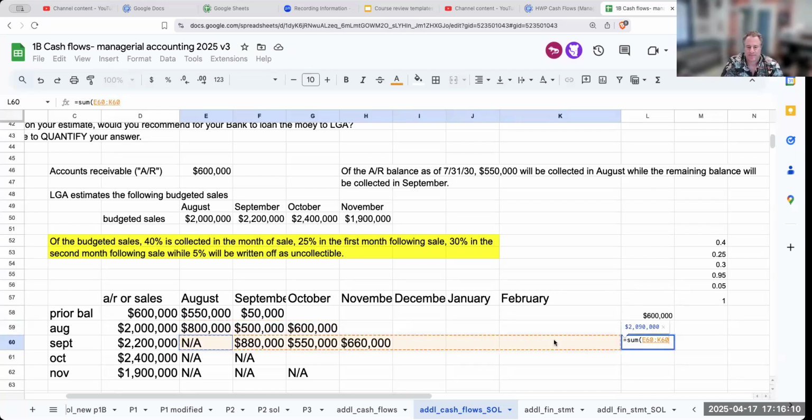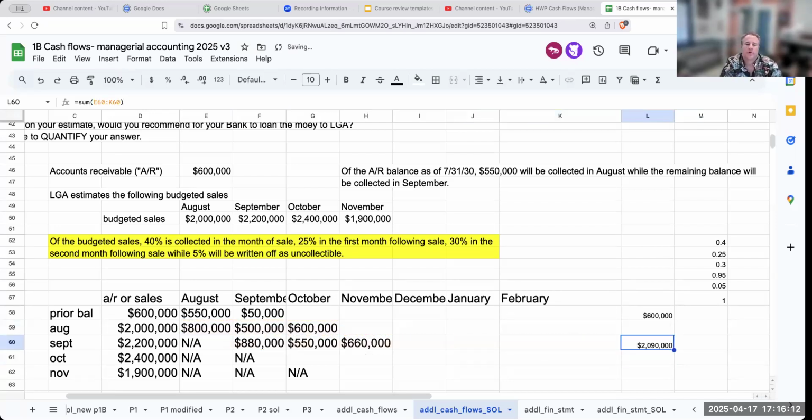I am collecting 2,090,000. Is that number right? Well, if I take 2.2 million and multiply it by 0.95, I know that that number is correct. So let's come over here and go ahead and do October.